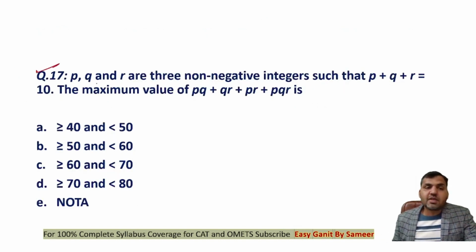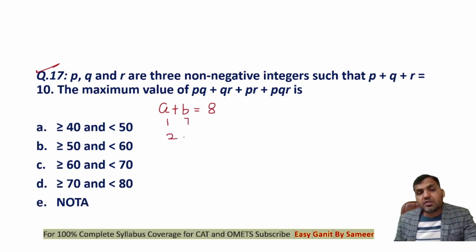Question number 17 here. p, q and r are the three non-negative integers such that p plus q plus r is equal to 10, and the maximum value of pq plus qr plus pr plus pqr is what? This is also an actual XAT paper question, guys. See this. If I say that a plus b is equal to, let's say, 8, and both a and b are non-negative integers, then the possible combinations of a and b so that a plus b is equal to 8 are 1 and 7, 2 and 6, 3 and 5, 4 and 4. For non-negative integers, these are the only possible cases.